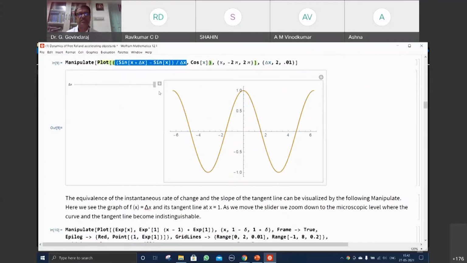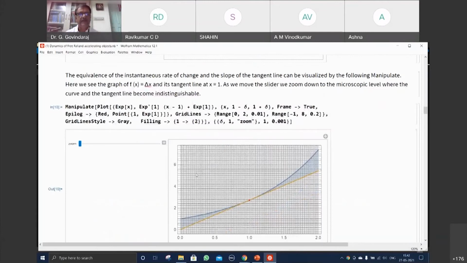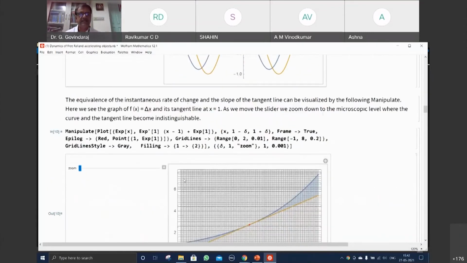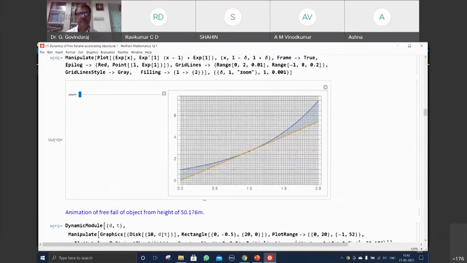It's getting matched. Let's say, simply to show that when del x approaches 0, it goes exactly to the analytical function that you have. That's the beauty of it. And instantaneous velocity we talk about. Instantaneous means at that given point, what is the slope? That can be shown for an exponential function. This is the curve between 0 and 2.